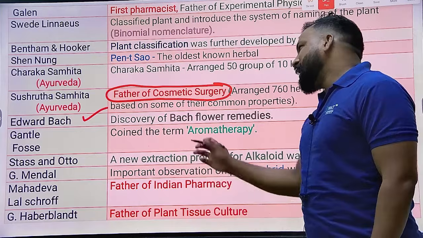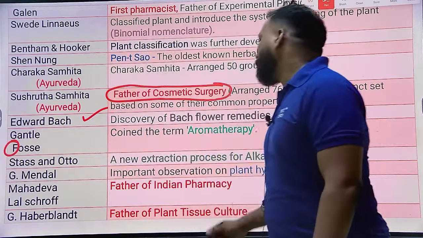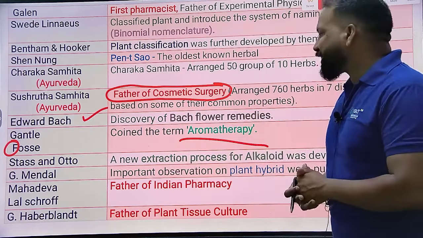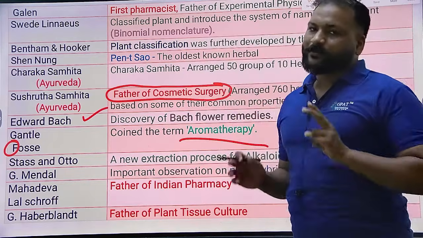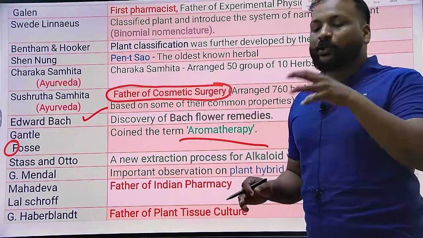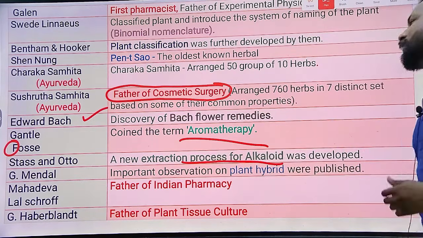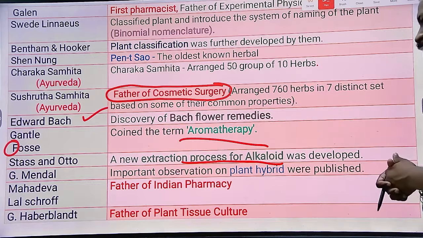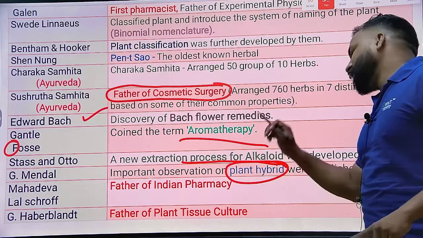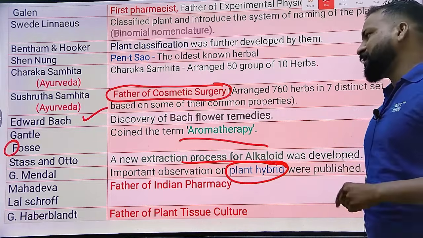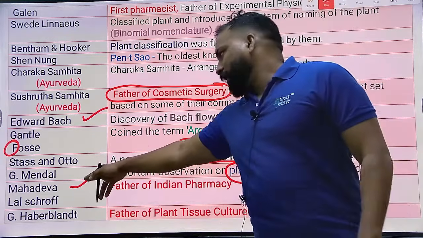Bach introduced flower remedies. Gattefossé coined the term aromatherapy; aroma means flavor or fragrance. Stas and Otto are two important persons who developed the basic protocol for the extraction process of alkaloids. Mendel is an important person who observed plant hybrids; he is the first person who did research on plant hybrids. And lastly, a very important person, because you should know about him.